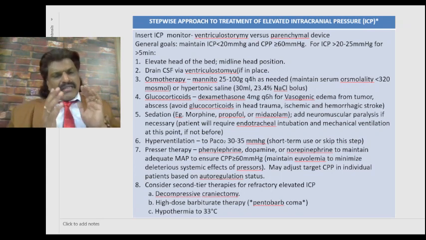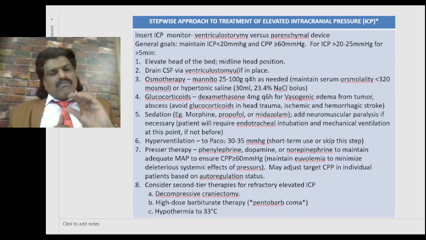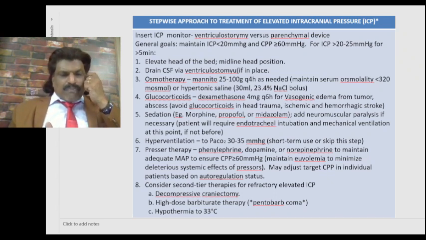Pressor therapy: when there is hypoperfusion, hypotension, we can give pressor therapy like dopamine, phenylephrine, norepinephrine to maintain adequate mean arterial pressure, to ensure cerebral perfusion pressure more than 60 millimeters mercury. Maintain euvolemia to minimize deleterious systemic effects of pressors. May adjust target CPP in individual patients based on the autoregulation status.